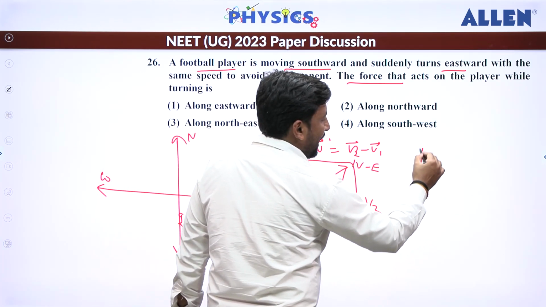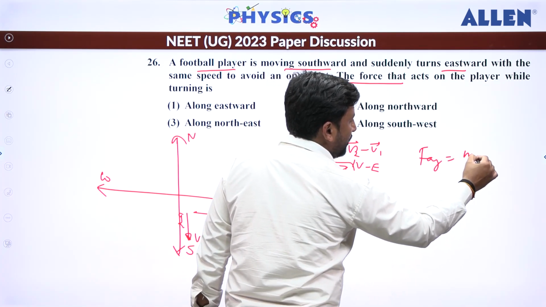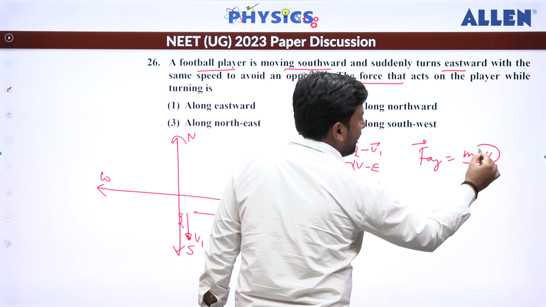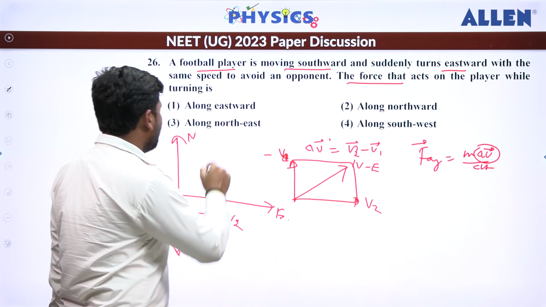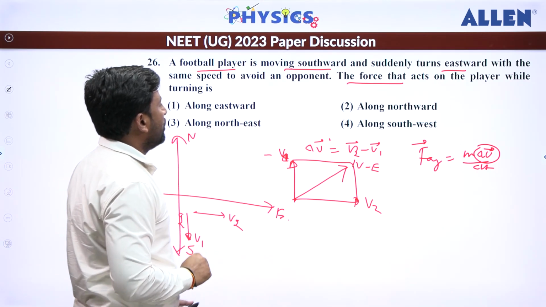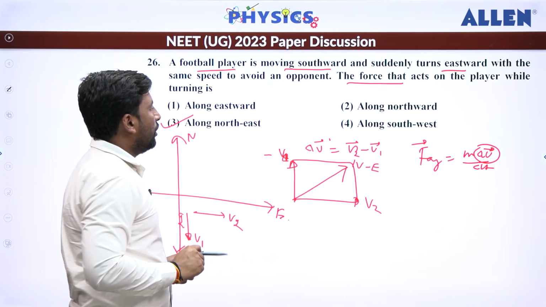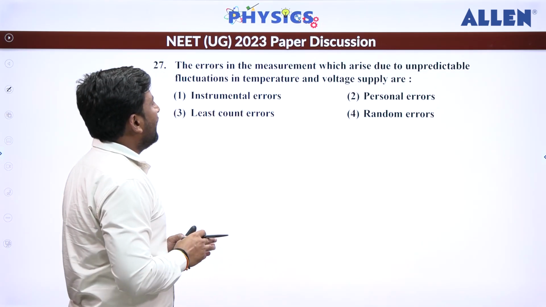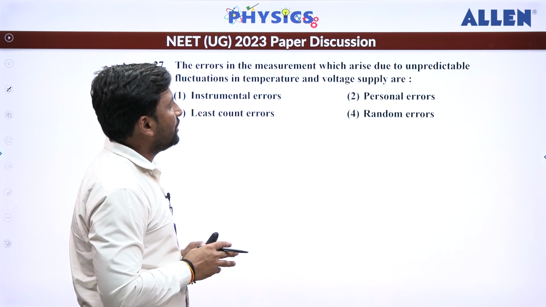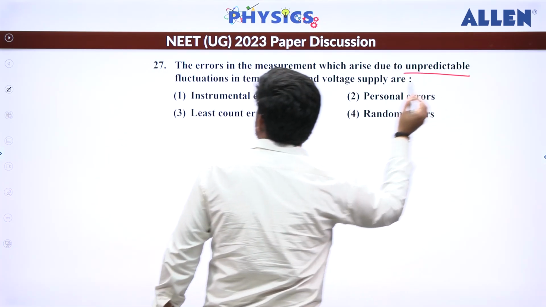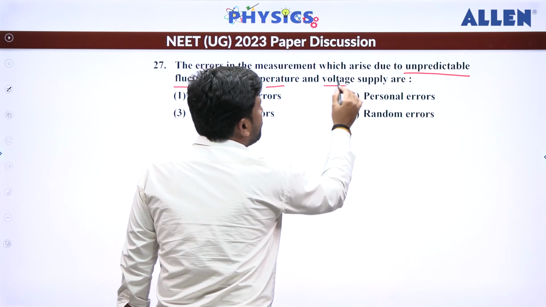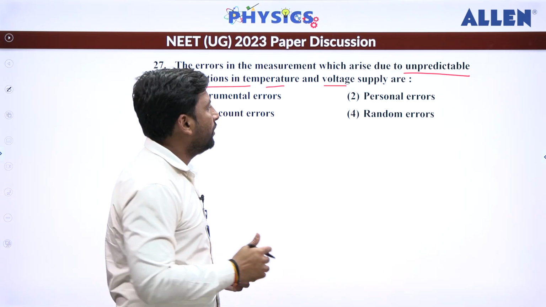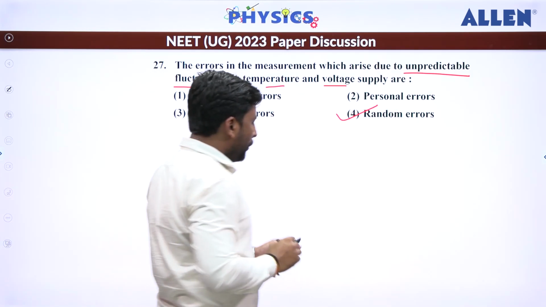Now you have to find the average force here. So average force is m into delta V divided by delta T. This force will be in the direction of delta V, and delta V we are getting along northeast direction. So the correct answer is 3, along northeast. Now question number 27. The error in the measurement which arises due to unpredictable fluctuation in the temperature. Whenever we are not certain about the region of the error, then it will be random error. So option 4 is correct.